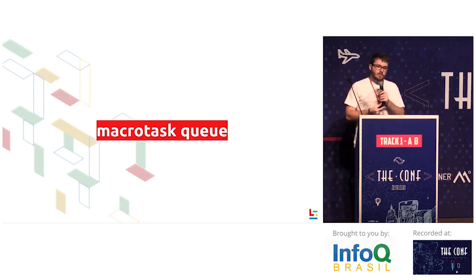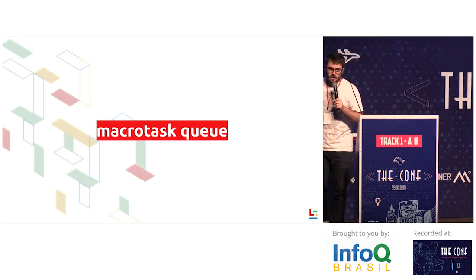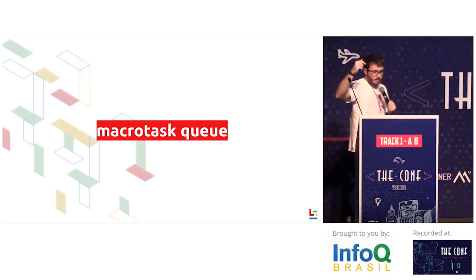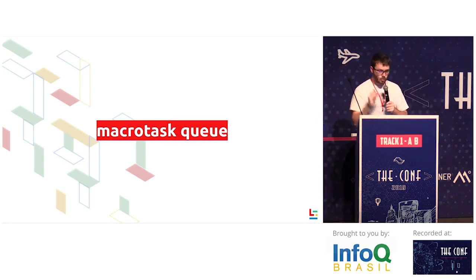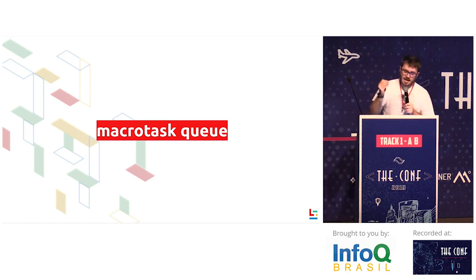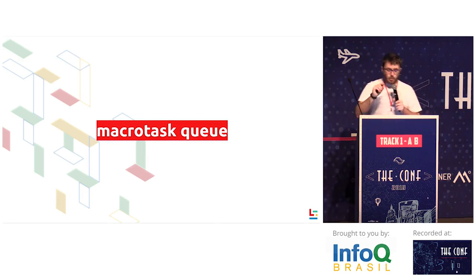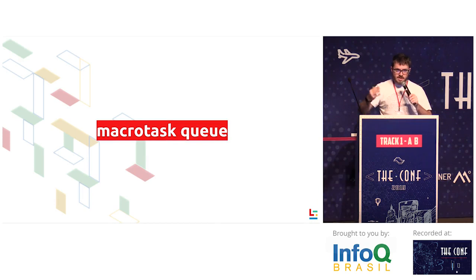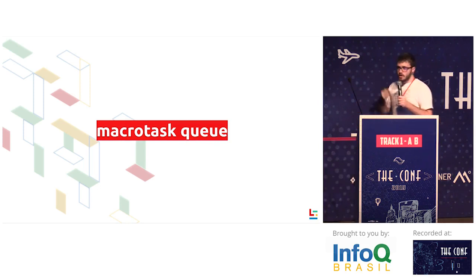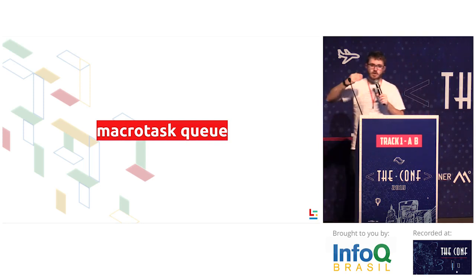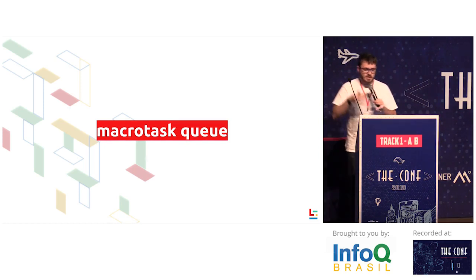Now the macrotask queue is the callback queue we were talking about earlier. Basically, I'm going to read this specification, because there is a specification of how this queue should work. According to that specification, exactly one macrotask should be processed from the macrotask queue, the callback queue, in one tick of the event loop. After that macrotask is finished, all the other available microtasks, the jobs, should be processed within the same tick. So all the promises, all the observables, everything should be processed within the same tick of the event loop.